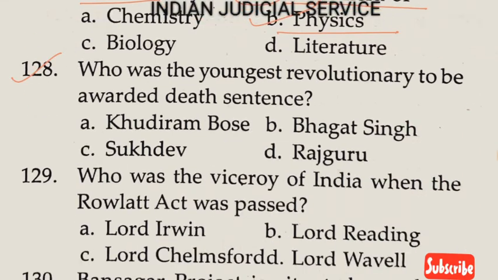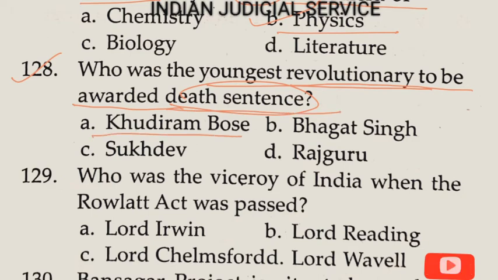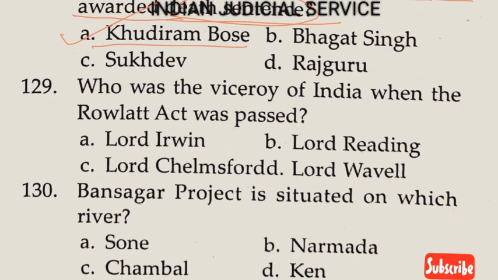Now question number 128. Who was the youngest revolutionary to be awarded the death sentence? The youngest revolutionary to be awarded the death sentence was Khudiram Bose. Answer here is option A. Question number 129. Who was the Viceroy of India when Rowlatt Act was passed? When Rowlatt Act was passed, the Viceroy was Lord Chelmsford. So answer here is option C.